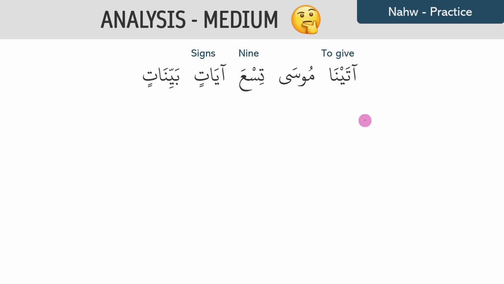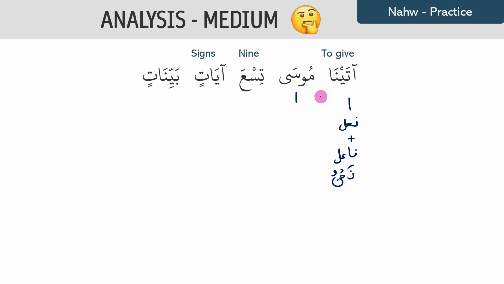Next, we have the medium hard one. آتينا موسى 9 آيات بينات. We have آتينا, which is a فعل ماضي verb. And because it's the نحن scale, we don't even need to look for a فاعل. The فاعل is going to be inside. So this is فعل plus the فاعل نحن.